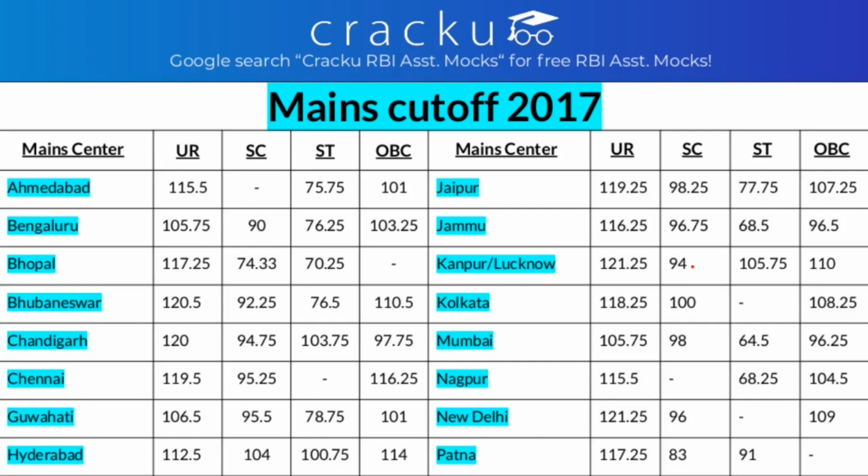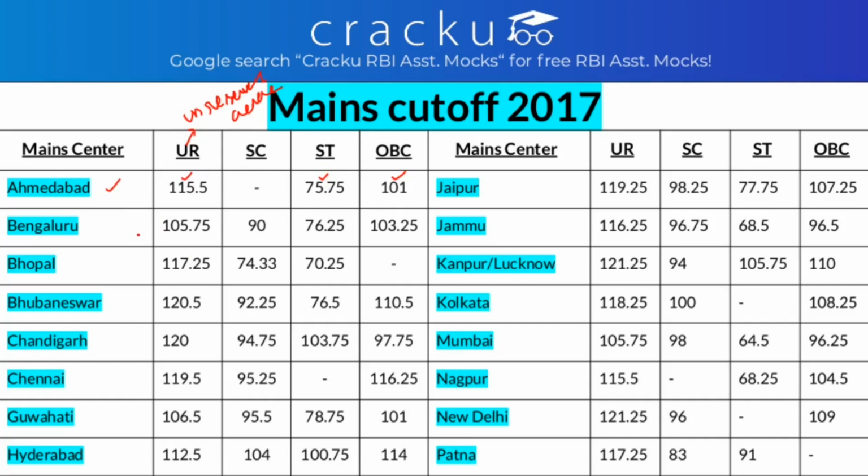So RBI Assistant Mains cutoff for 2017. These are the main centers. For Ahmedabad, the cutoff for UR, that is unreserved, that is general. So for general candidates, the cutoff for Ahmedabad is 115.5. For ST it was 75.75 and for OBC it was 101.